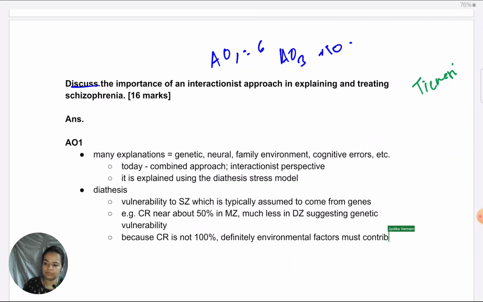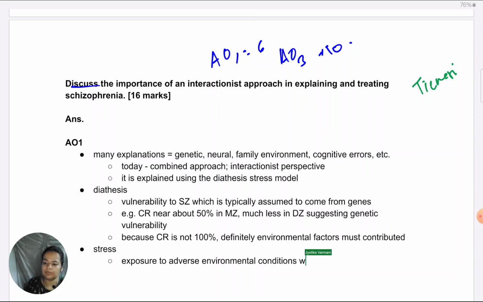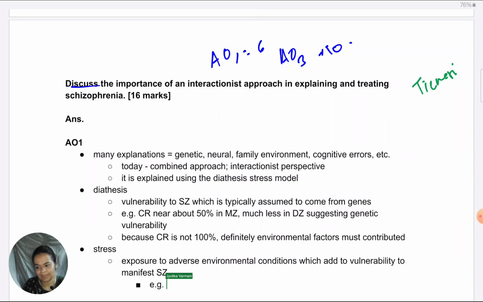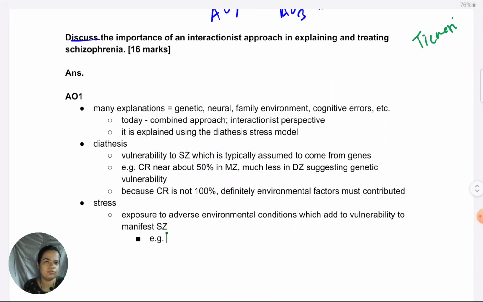So then we take it towards stress, which is seen under the stress part of the diathesis stress model. When it comes to diathesis stress, again we should just define stress, that is exposure to adverse environmental effects, environmental conditions, which add to the vulnerability to manifest schizophrenia.